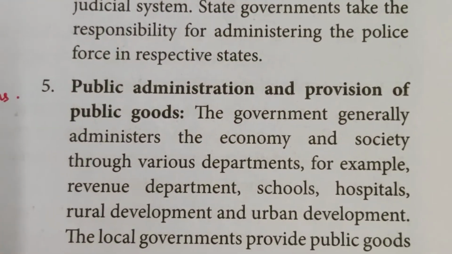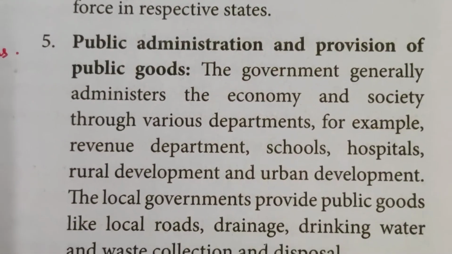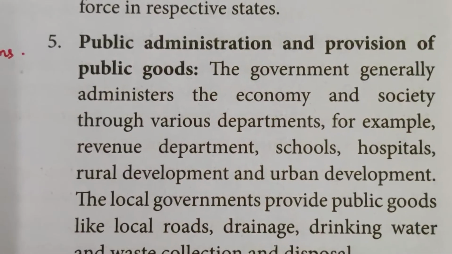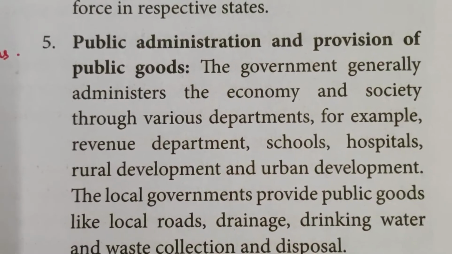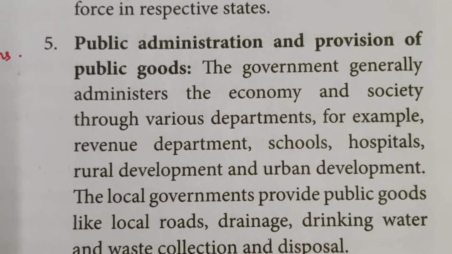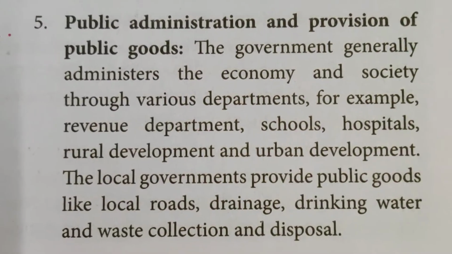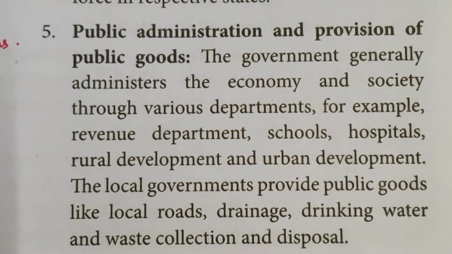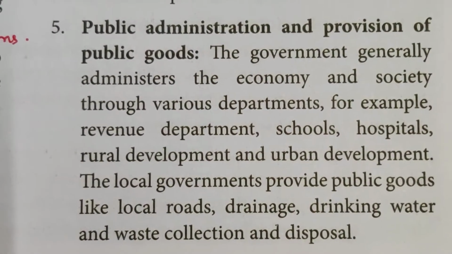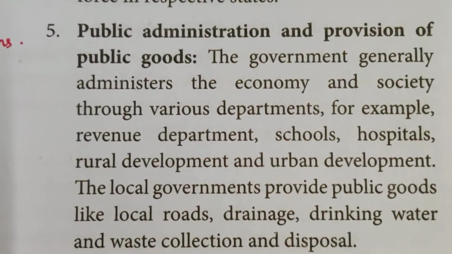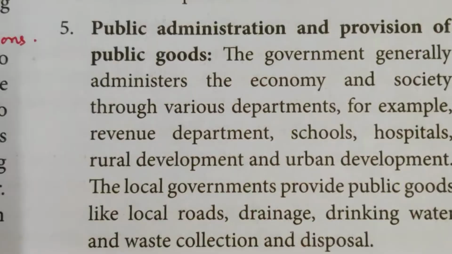Public administration and provision of public goods. The government generally administers the economy and society through various departments, for example the revenue department, that is income, schools, hospitals, rural development and urban development. The local governments provide public goods like local roads, drainage, drinking water, and waste collection and disposal.